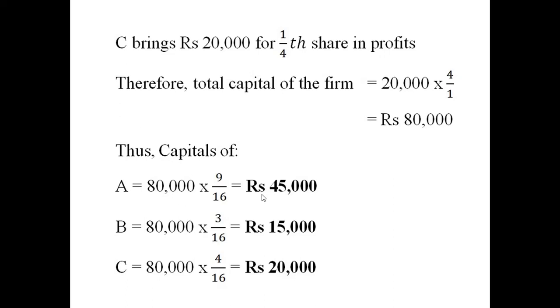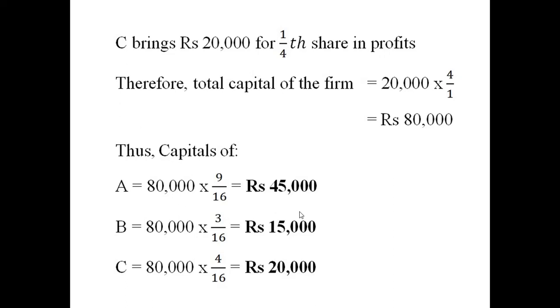Because in the question it is mentioned that it is agreed that partners' capital will be according to the new profit sharing ratio. So whatever the capital of the partners is, it has to be calculated as per their profit sharing ratio. So this is the actual capital, the balance which appears in the debit column of the partners' capital account. But here we have been informed that the adjusted capital of A and B are 50,000 and 12,000.